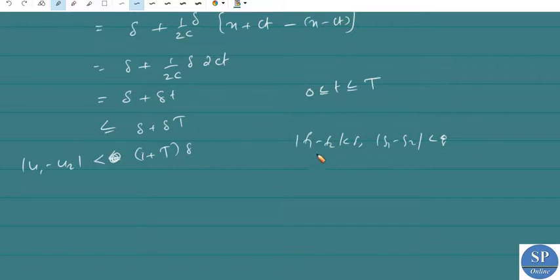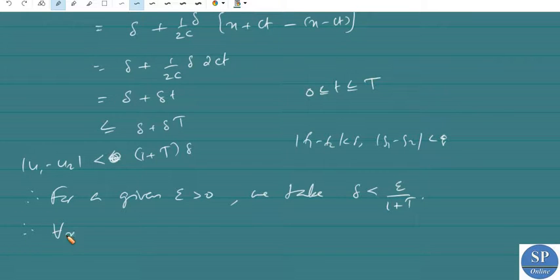Okay, so therefore for a given epsilon greater than 0, we can take delta less than epsilon divided by (1 + T).